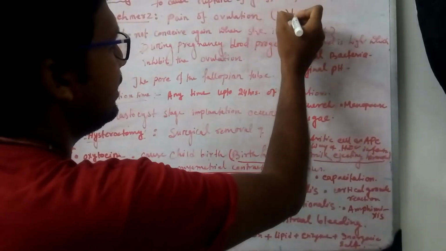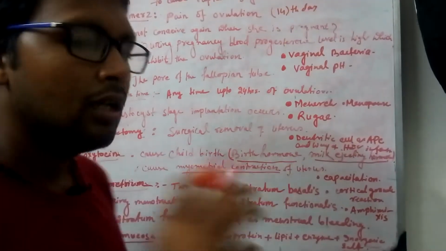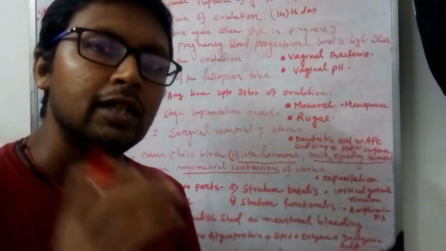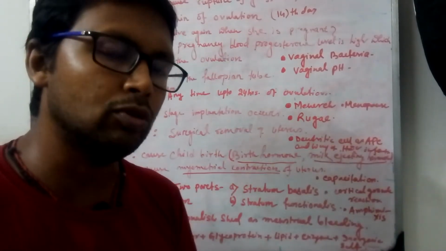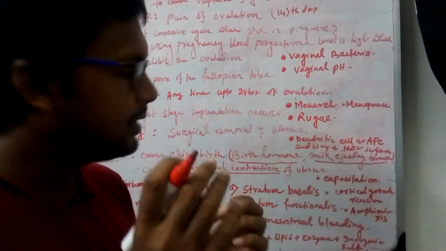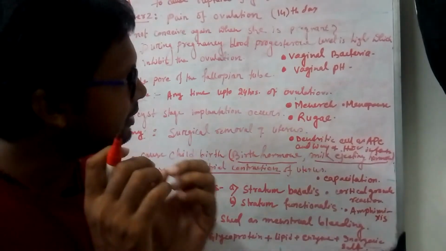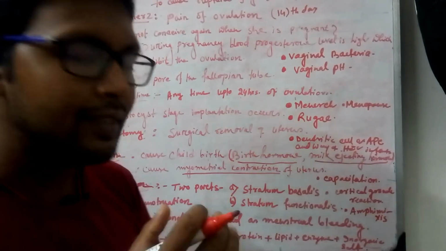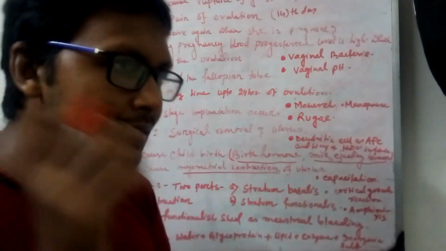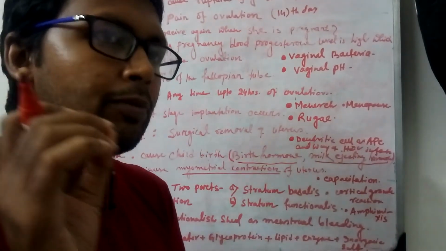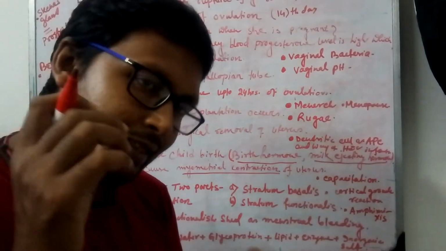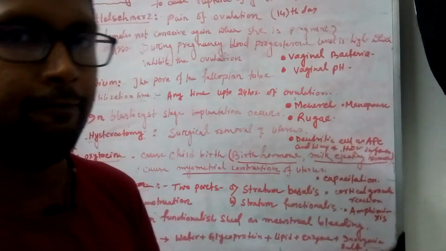On the 14th day, the secondary oocyte ruptures the Graafian follicle, and during this time a small amount of blood is also released as a result of the rupturing of the Graafian follicle, and this causes a small pain. This small pain is called mittelschmerz. In a woman with a 28-day cycle, it occurs on the 14th day, at the time of ovulation. It is the ovulation pain.